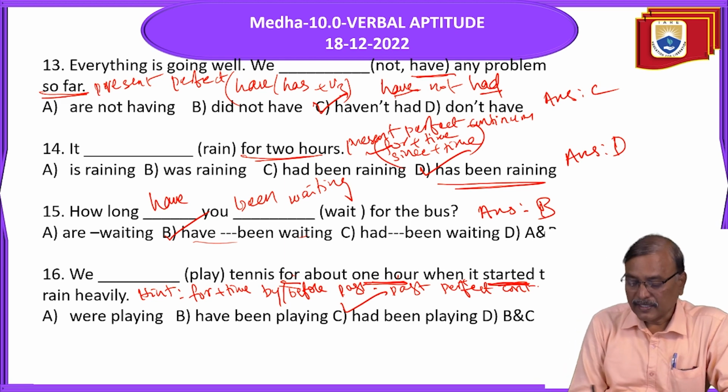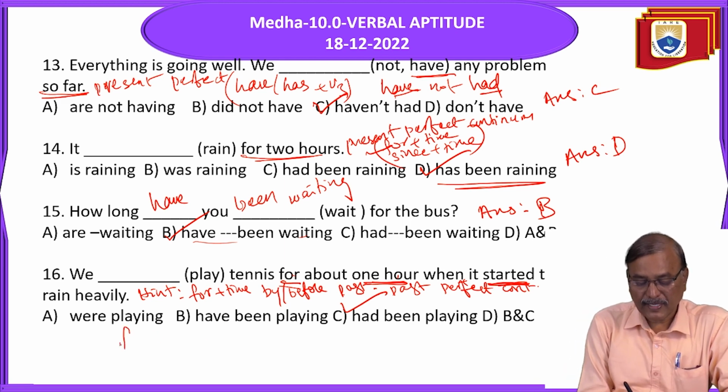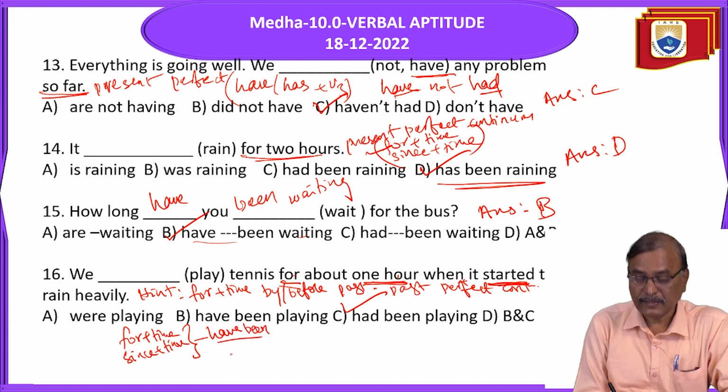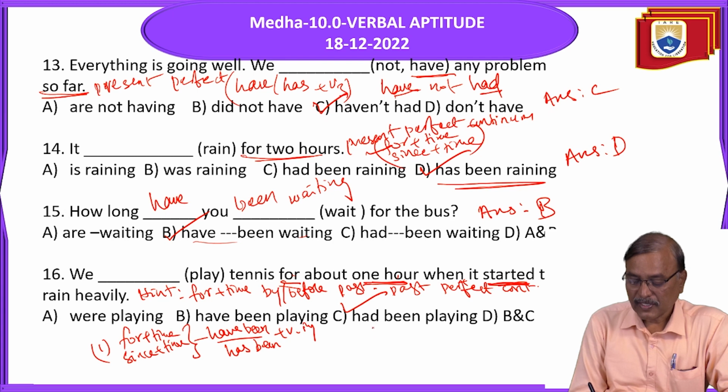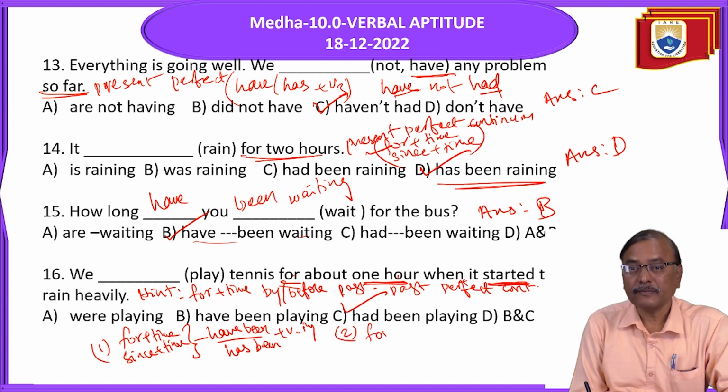So see, here are 3. Just for plus time or since plus time: have been or has been plus verb ing form. This is 1. Next, 2: for plus time by past. What is that? Had been plus verb ing form.